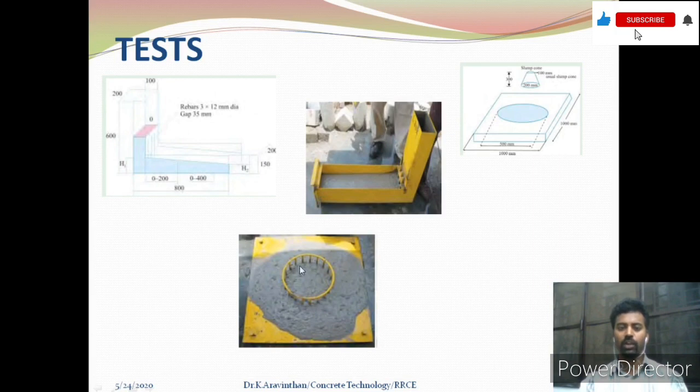All the concrete should pass through this ring, and you have to measure the depth of the concrete inside and also on the outer side. When observing the depth, the difference should not be greater than 10 mm. This is the J-ring test. It shows the passing ability inside the reinforcement.